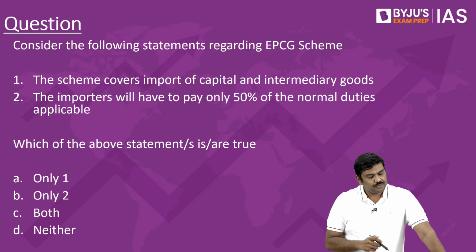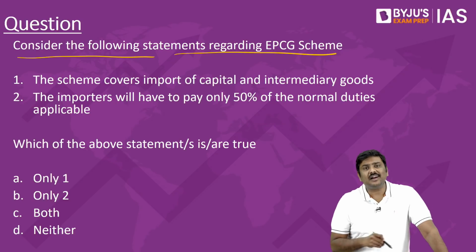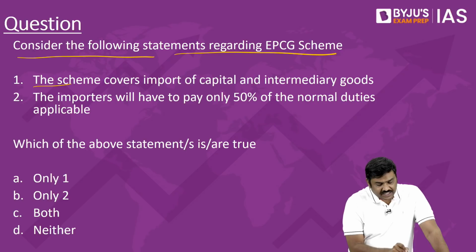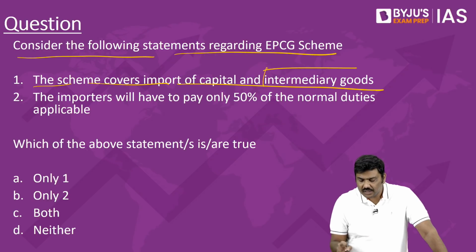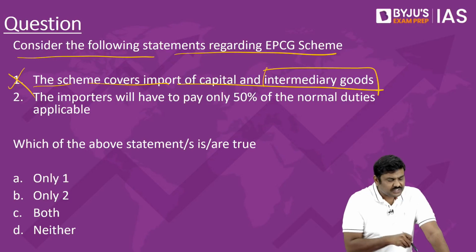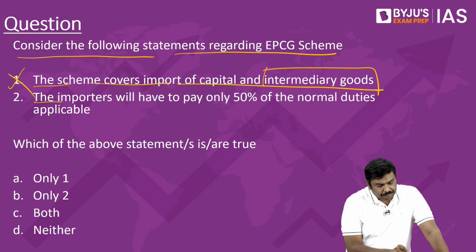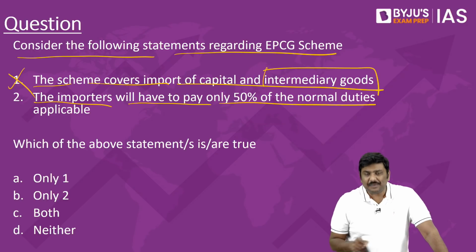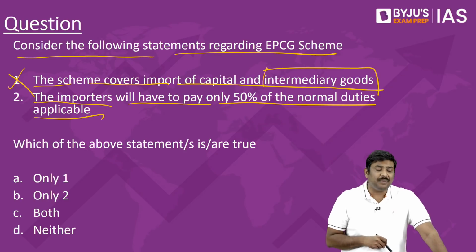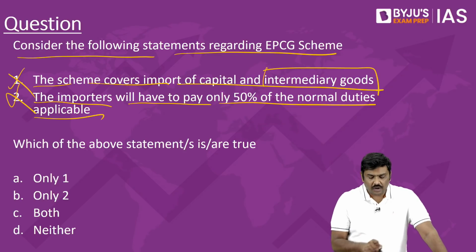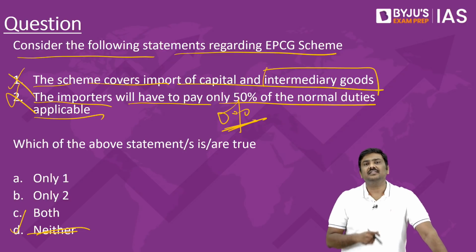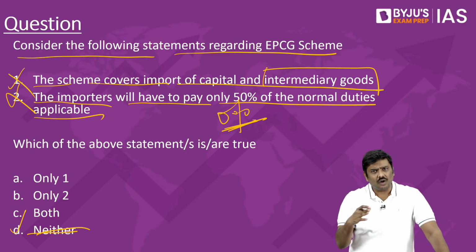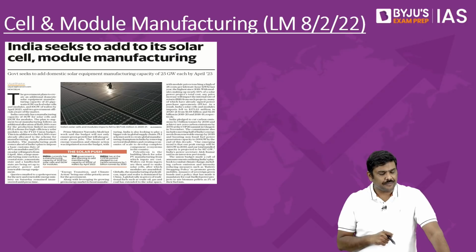I have given a question here. Consider the following statements regarding the EPCG scheme. One: the scheme covers import of capital goods and intermediary goods. It does not cover intermediary goods, so the first statement is wrong. Two: the importers will have to pay only 50% of the normal duties applicable. The statement is wrong. It will be reduced to 0%. So, the right option for this question will be neither, that is, both the statements are wrong. Neither one nor two is correct.